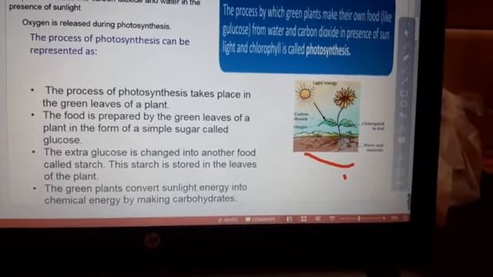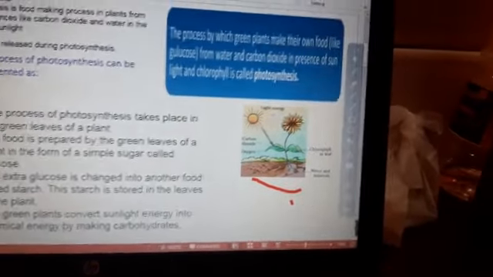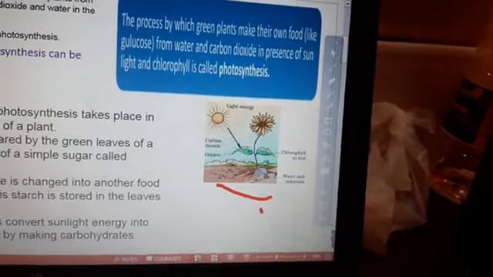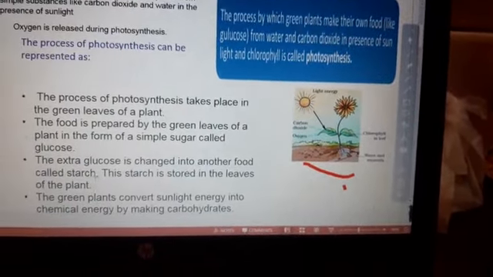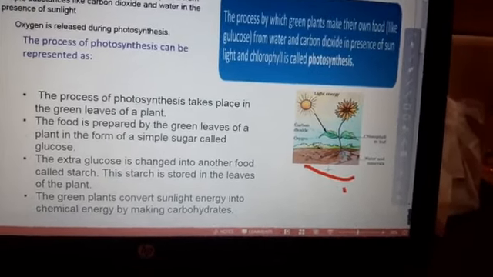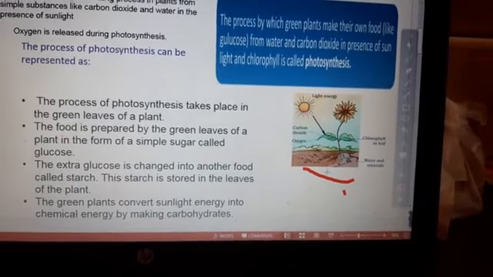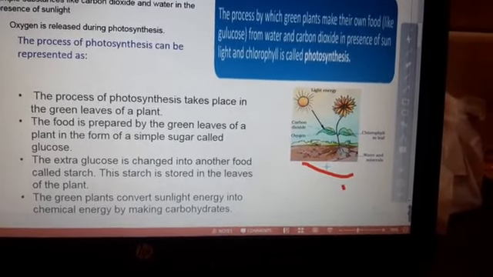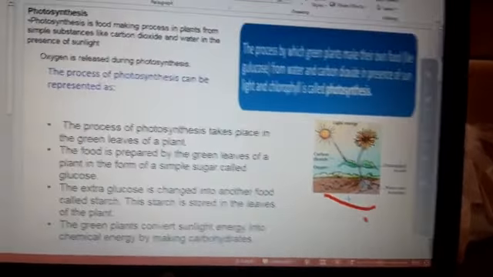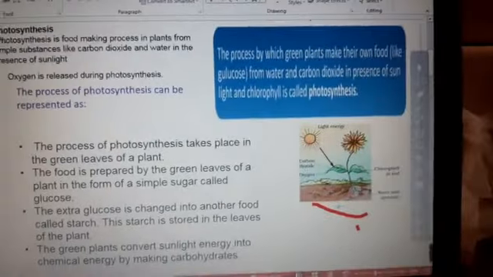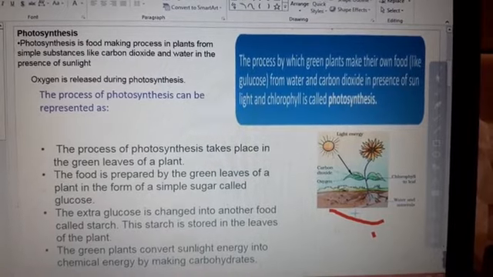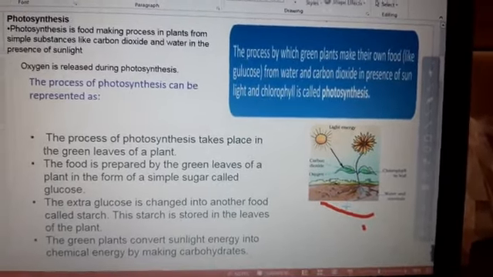The green plants convert sunlight energy. Here we can see this in the diagram. The sunlight comes from the sun, and this sunlight is changed into chemical energy by making carbohydrates. In other words, solar energy is converted into chemical energy by making carbohydrate. This content is very important for class 7 standard of the CBSE board.